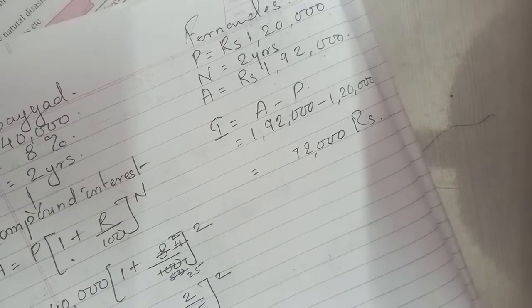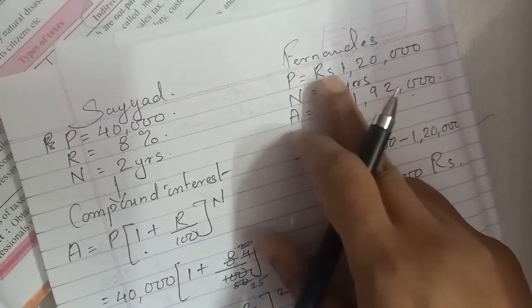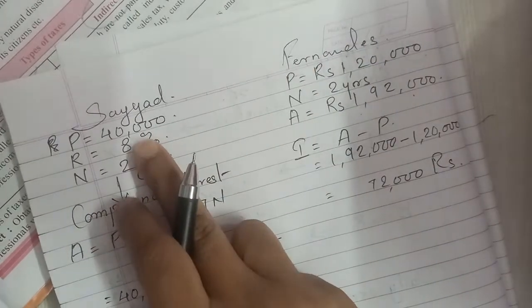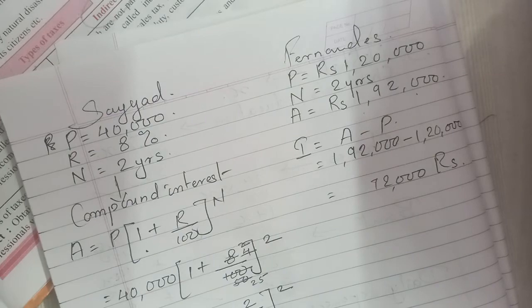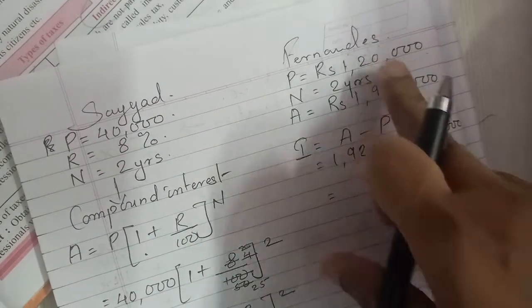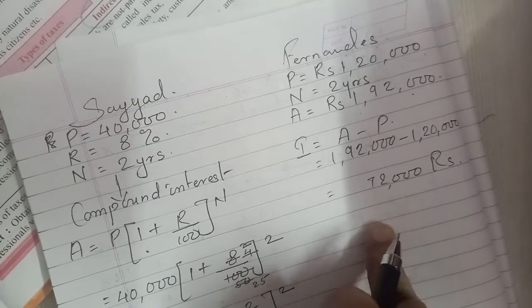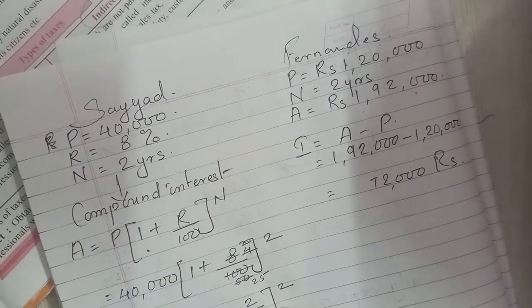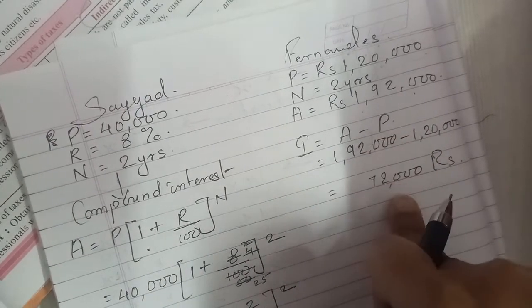So now these two figures cannot be compared. We cannot compare because here the principal is different. So for 40,000 we are getting 6,656 extra, and for 1,20,000 we are getting 72,000 extra.